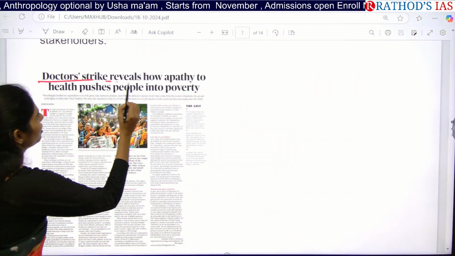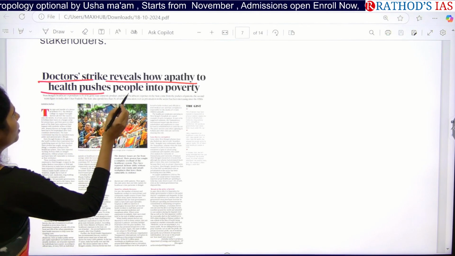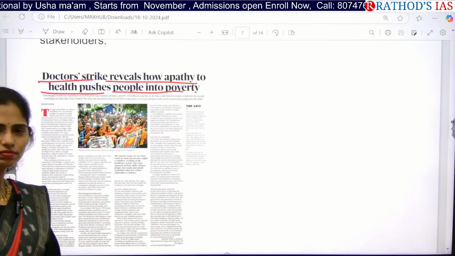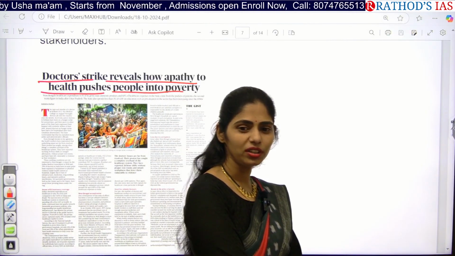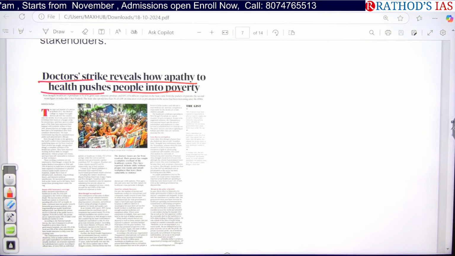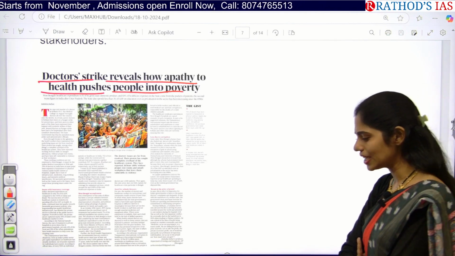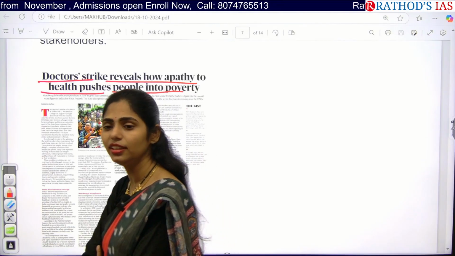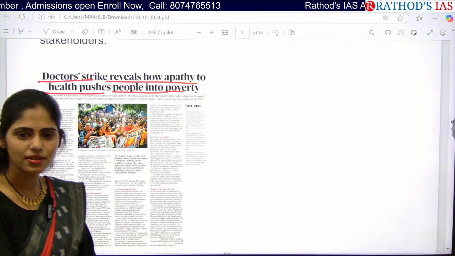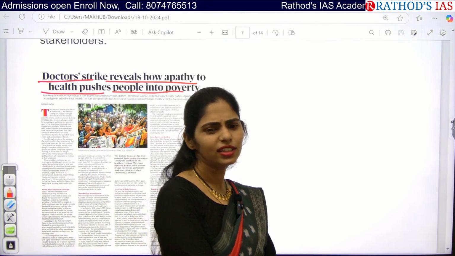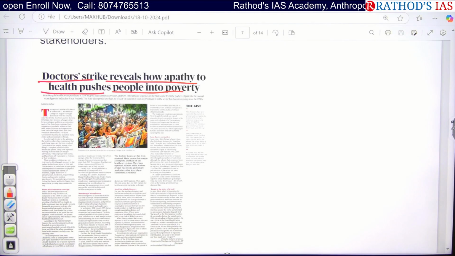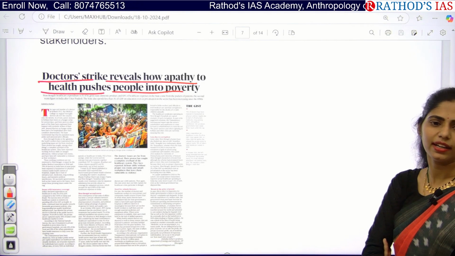Doctor strike reveals how apathy to health pushes people into poverty. So what is happening now? Doctors are on strike, especially in West Bengal, because of the Arjikar incident. Is this really right ethically, doctors going on strike rather than treating patients? Morally, yes, it's right. I will accept that because of the problem they are having. So they are on strike and it is morally correct.